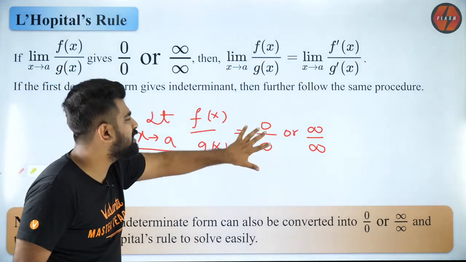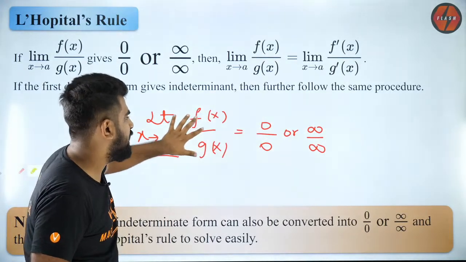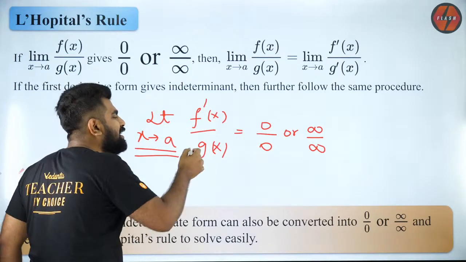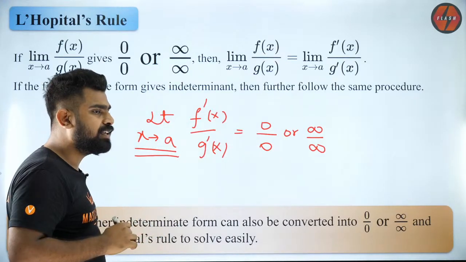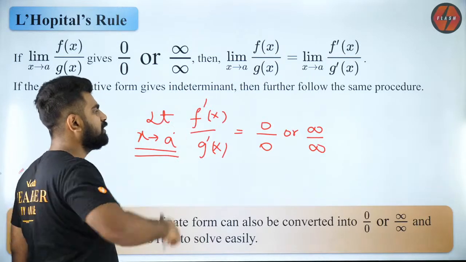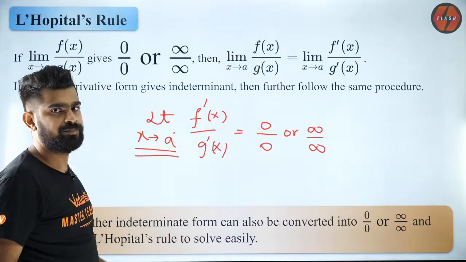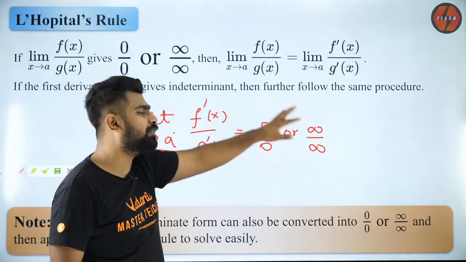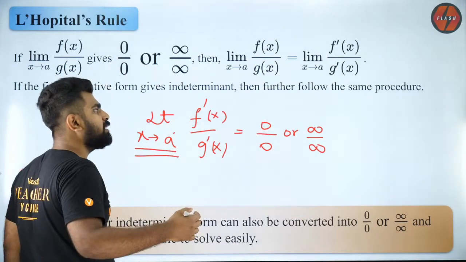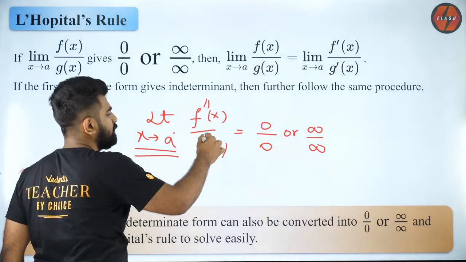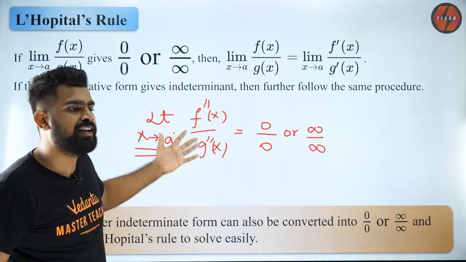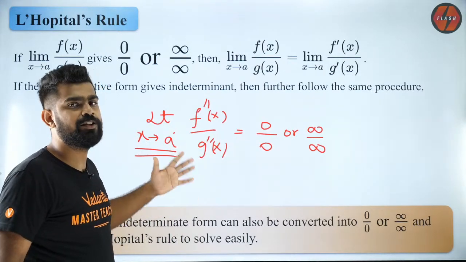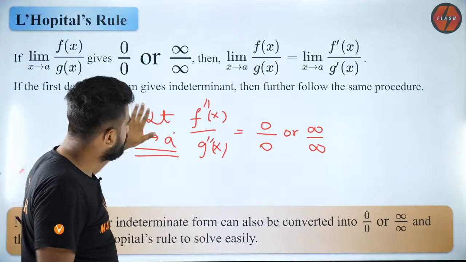So when you have 0 by 0 form, what L'Hospital method says is differentiate the numerator and differentiate the denominator and again put the same limit. Now you will get an answer. If you are again getting 0 by 0 or infinity by infinity, L'Hospital says differentiate again. Keep doing it until you get an answer. That's it. As simple as that.